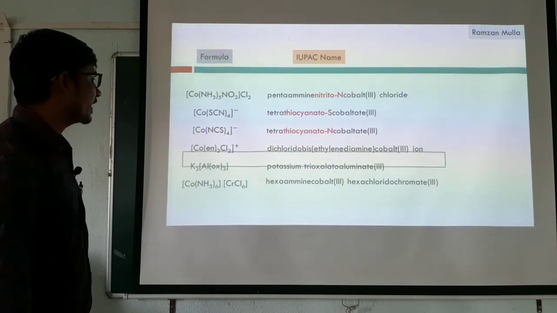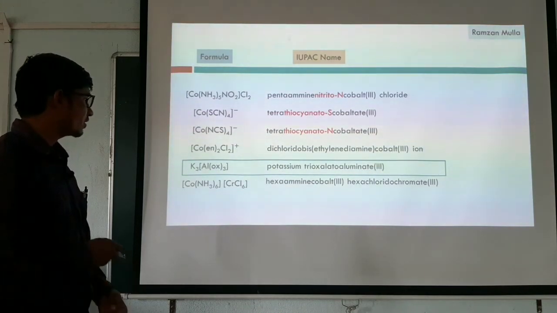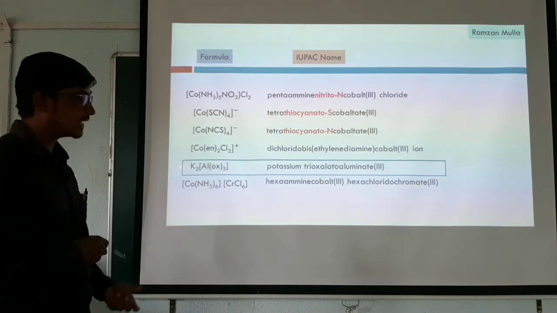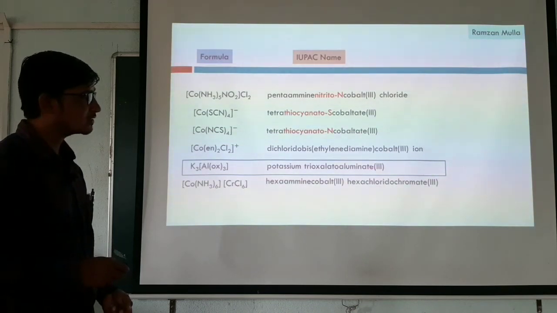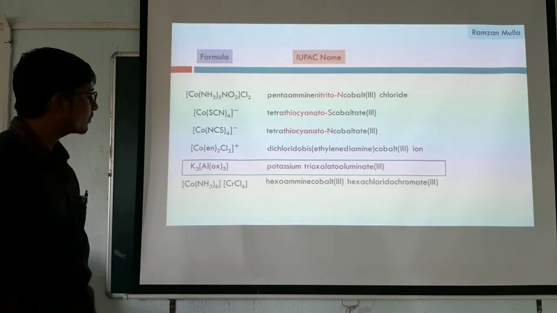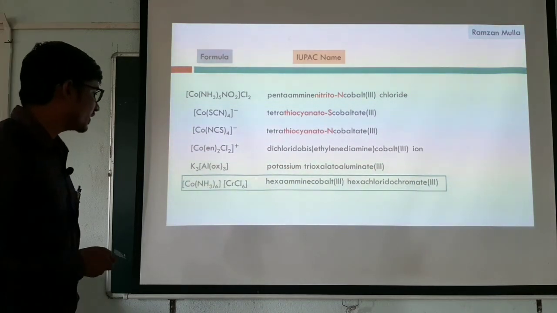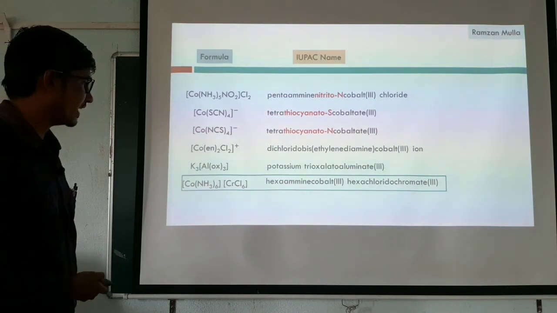Next one is potassium trioxalatoaluminate. Why aluminate? Because when you dissolve this, potassium is the cation and this aluminum complex carries a negative charge, so we have to write aluminate. And the last one has two complexes, one carrying a positive charge and one carrying a negative charge.